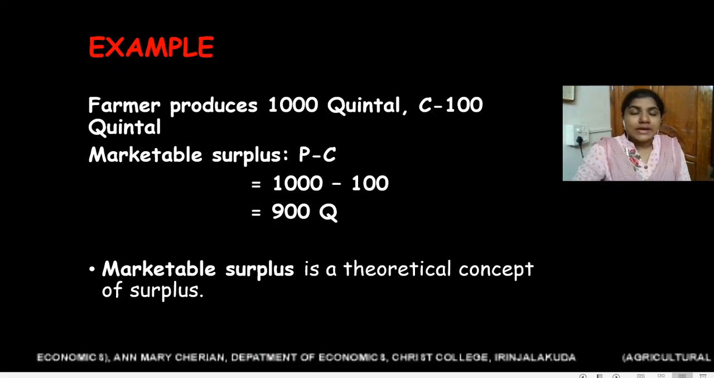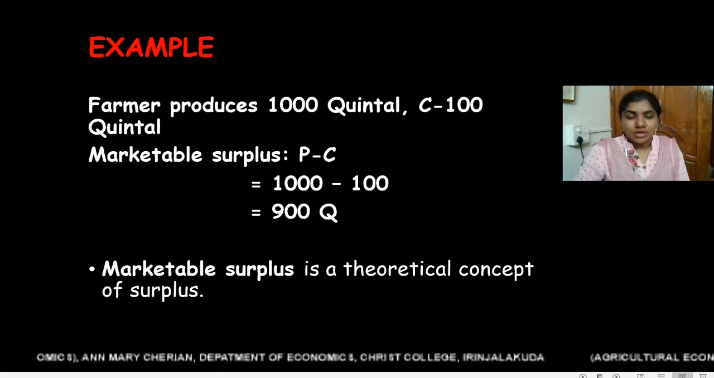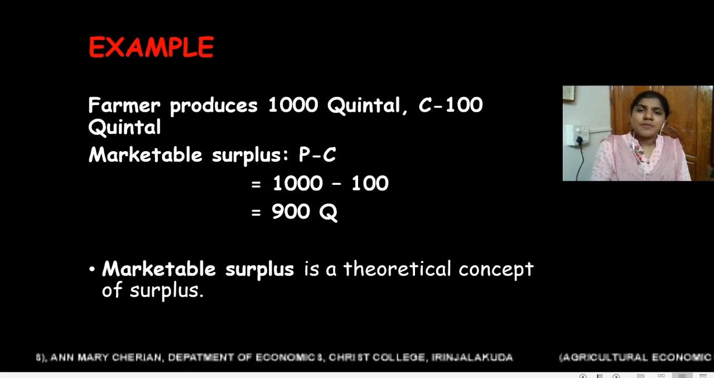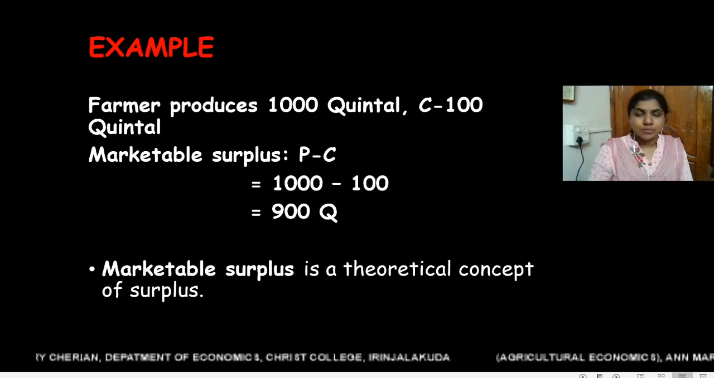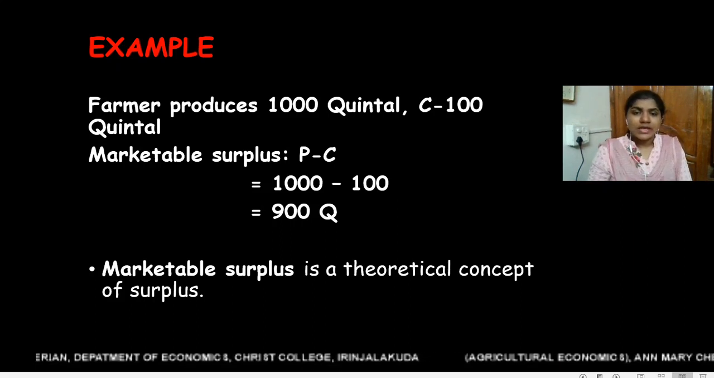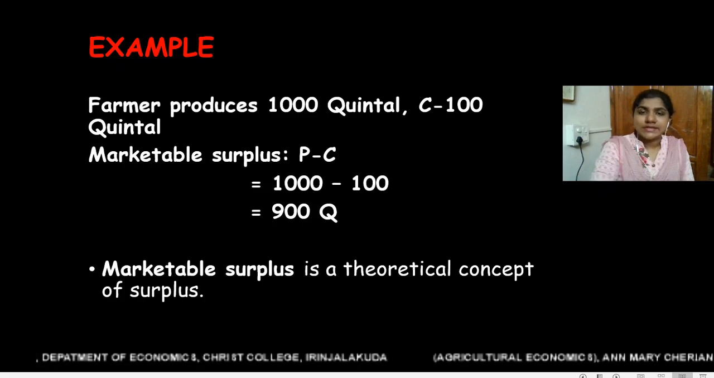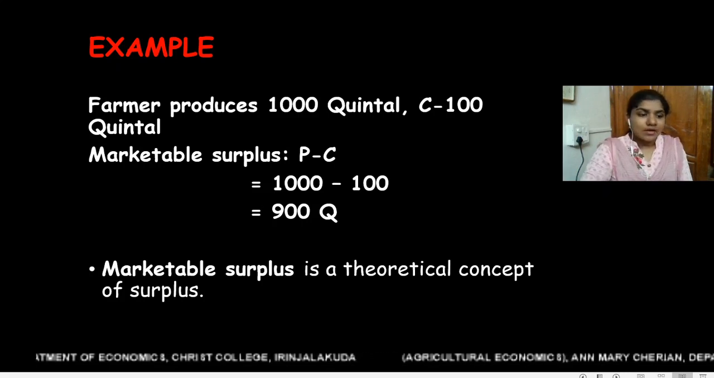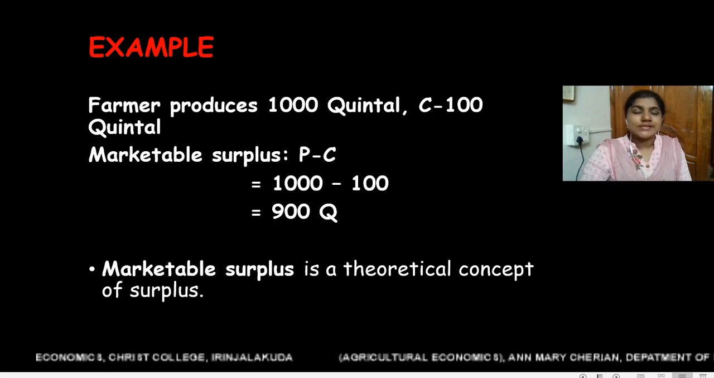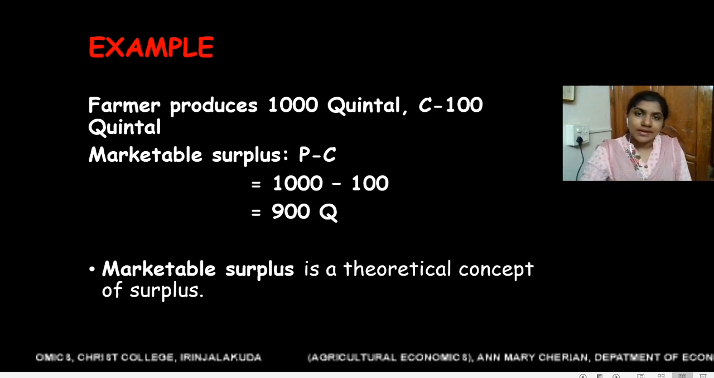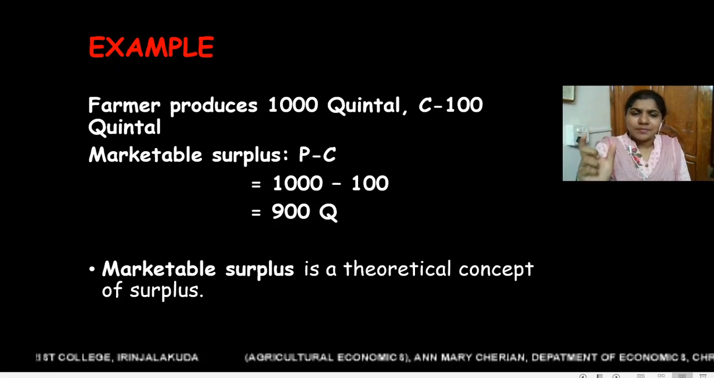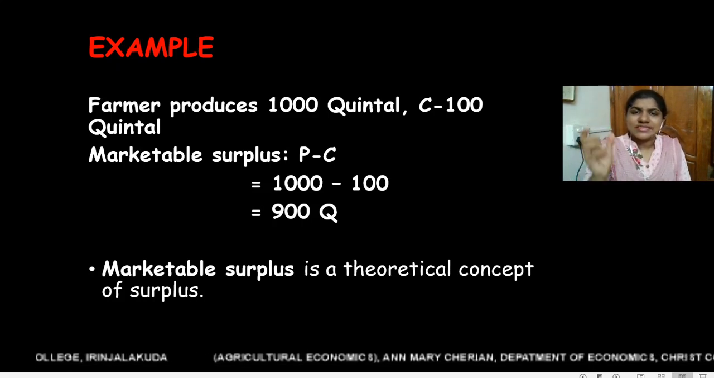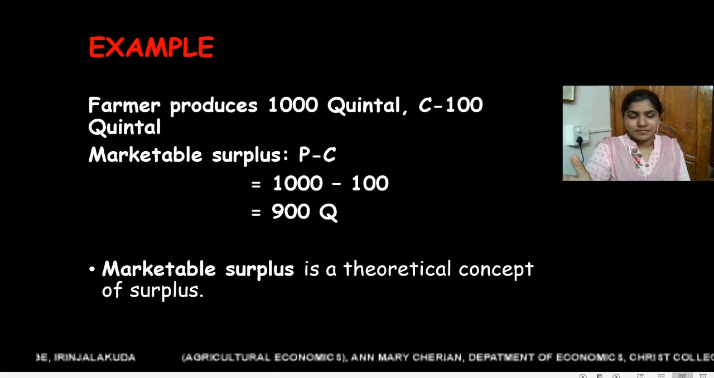Even though marketable surplus is 900 quintal, a farmer may not sell the whole 900 quintal into the market. He may retain a certain quantity. Say he may hold 100 quintal and sell 800 quintal in the market. So marketable surplus is just a theoretical concept.